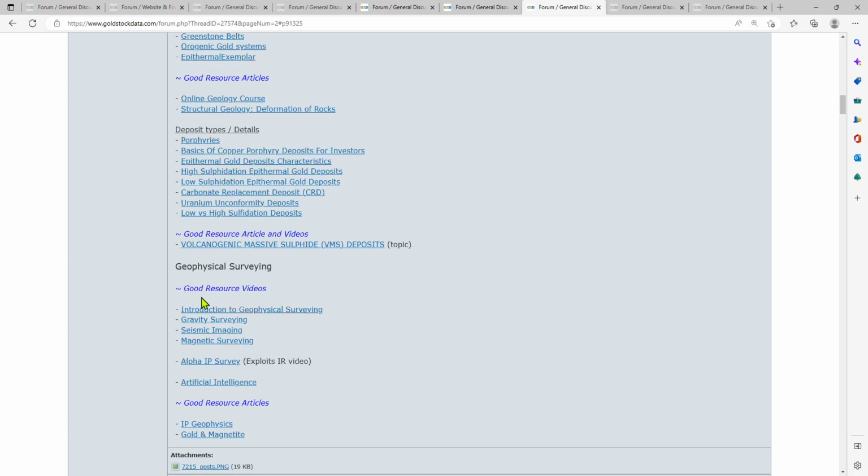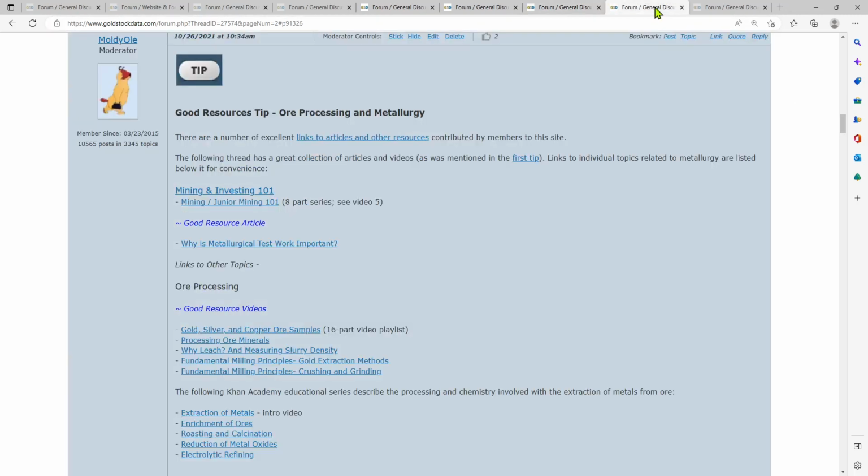Then here are some of the types of methods used for surveying: geophysical, gravity, seismic, magnetic, IP surveying, AI. So the different methods. So that's all of the geology and geophysical topic.